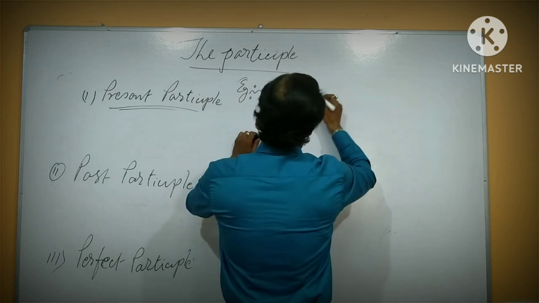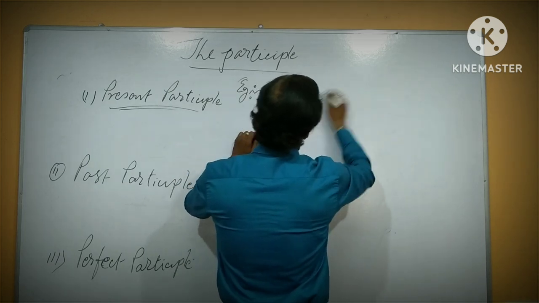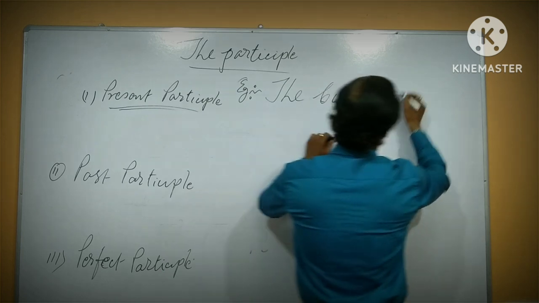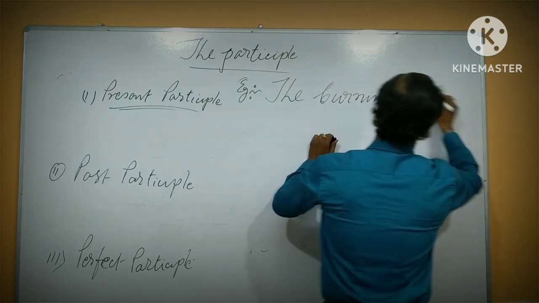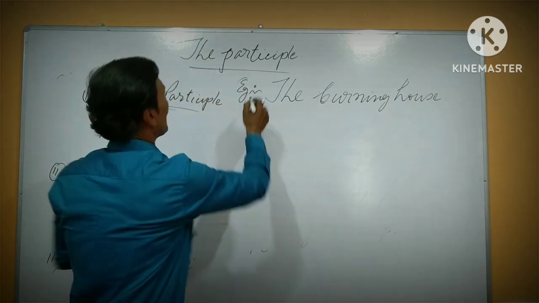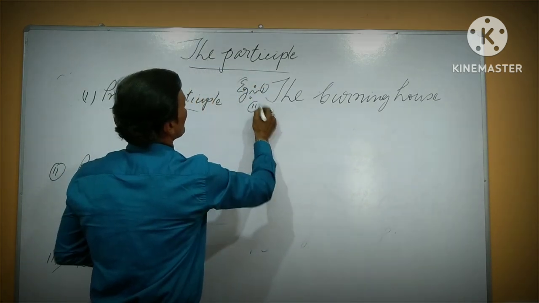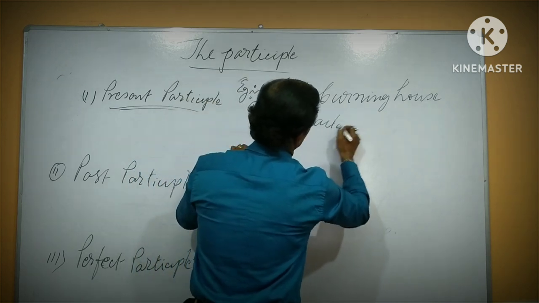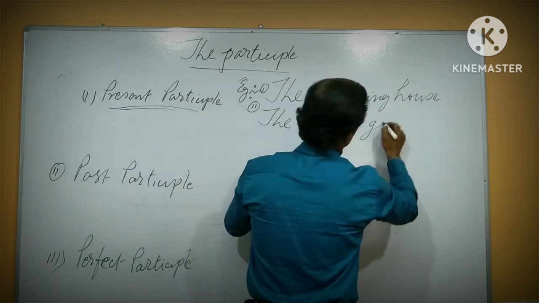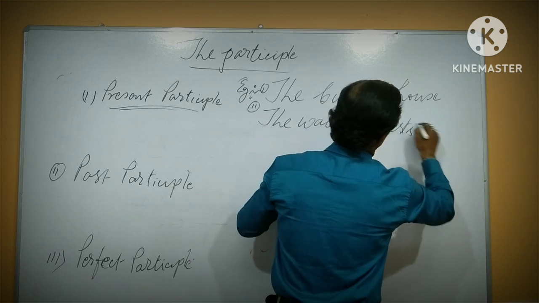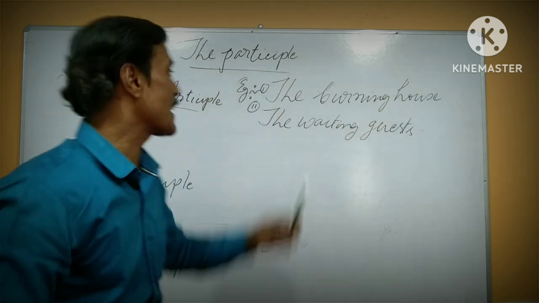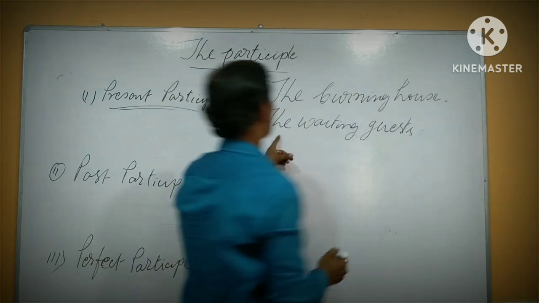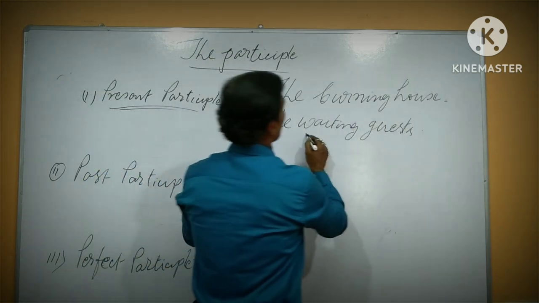The burning house. Number one example. Number two, the waiting guest. There are two examples I have given here: the burning house, and the waiting guest.